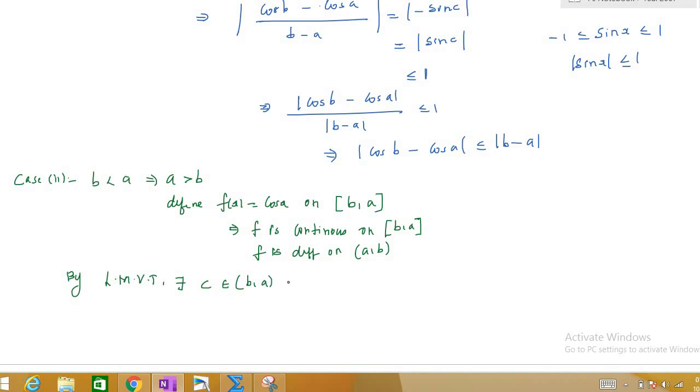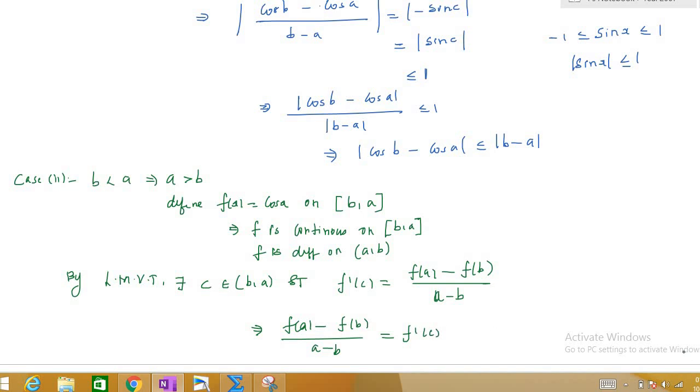such that f dash of c will be equal to f of a minus f of b by a minus b, right? You have to be careful that here it is b comma a, not a comma b. So it will be f of a minus f of b by a minus b is equal to f dash of c.